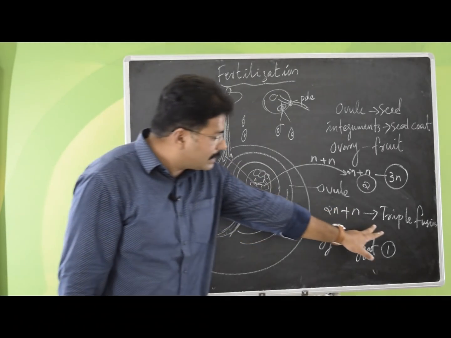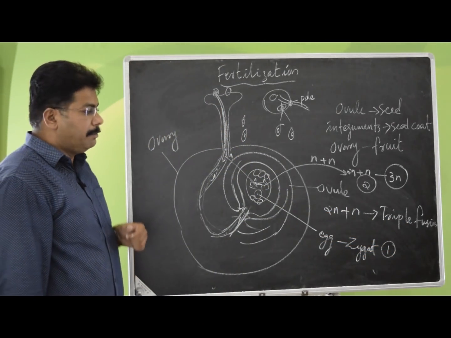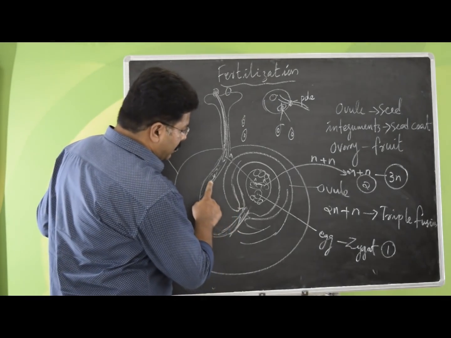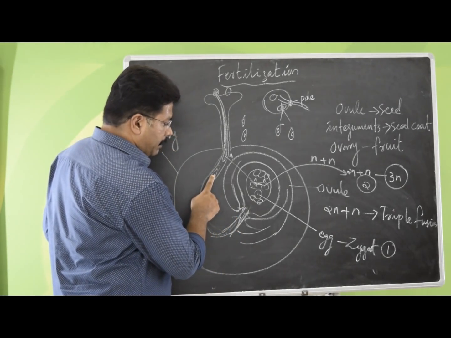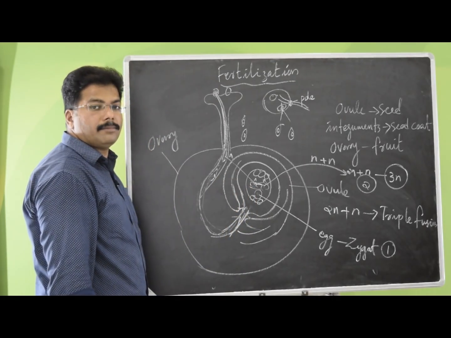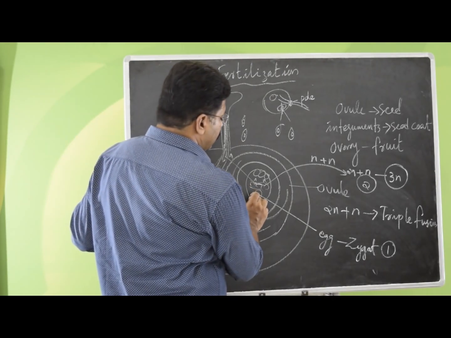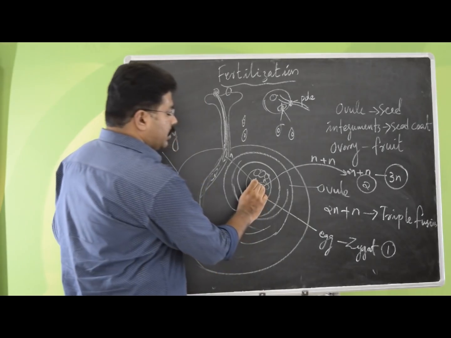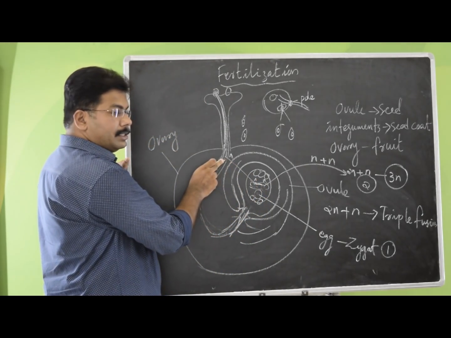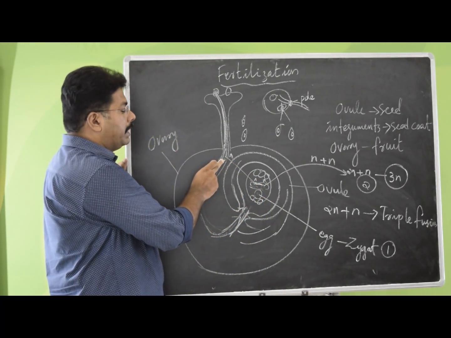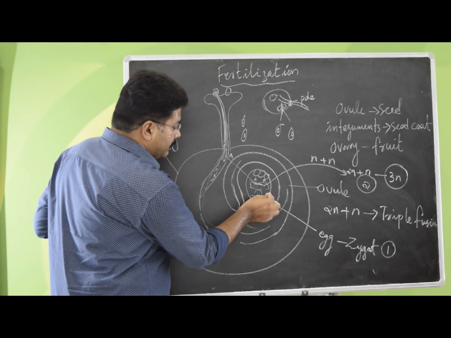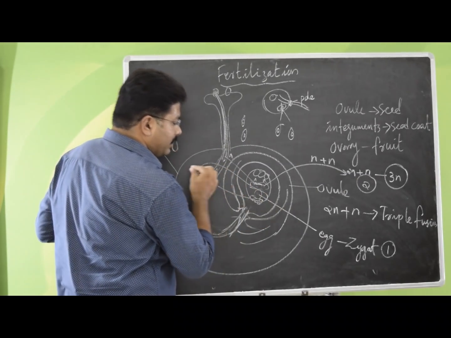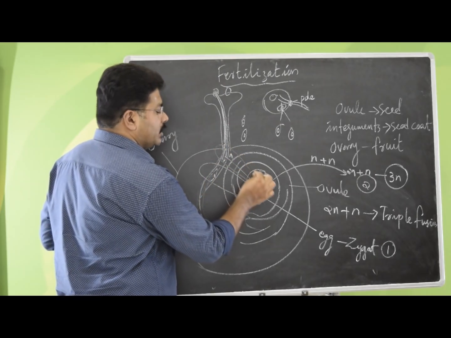It is also called as double fertilization because the first fertilization happens within the first male gamete and the egg. Next thing, this secondary nucleus will also combine with the second male gamete. So, this is fertilization number 1 and this is fertilization number 2.